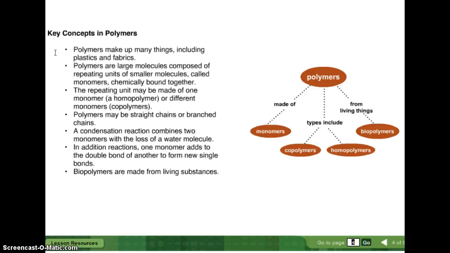A condensation reaction combines two monomers with the loss of a water molecule. So you have two monomers, there's a hydrogen on the end of one, an OH on the end of the other, they come together, the H and the OH pop off and make H2O, or water, and then the two monomers are joined together. The next one says, in addition reactions, one monomer adds to the double bond of another to form a new single bond. So you have two monomers and the double bond opens up and it attaches to the next monomer, and when you put them together you get a polymer. Biopolymers are made from living substances.